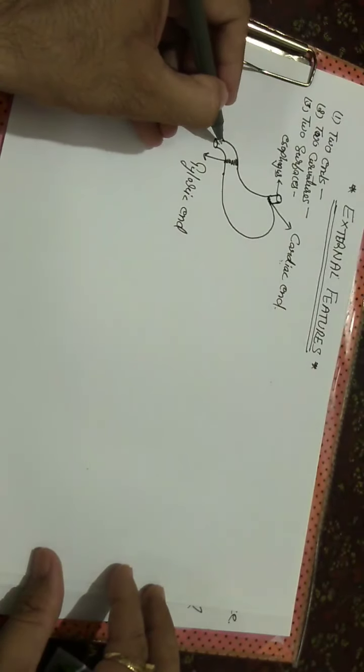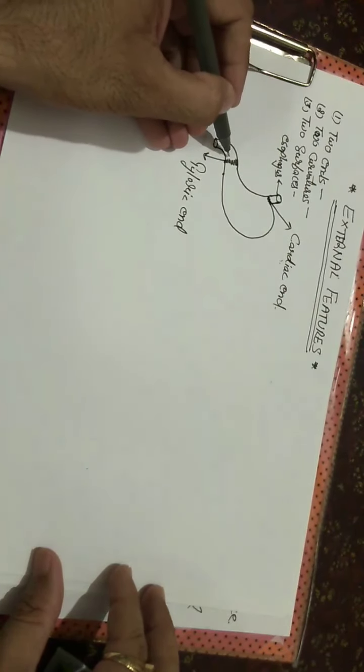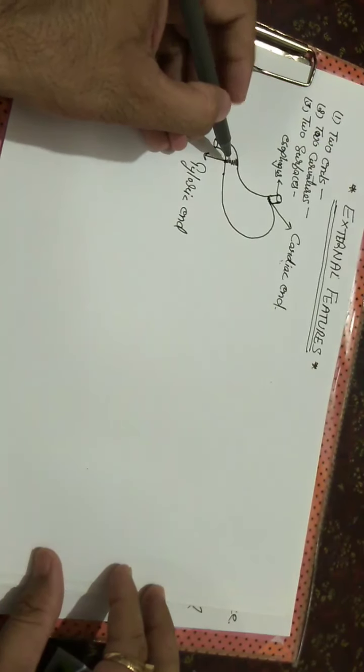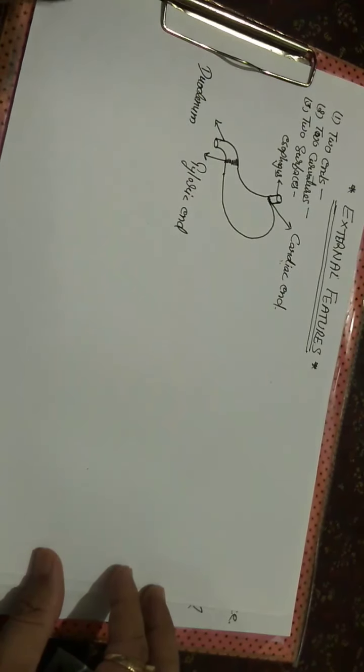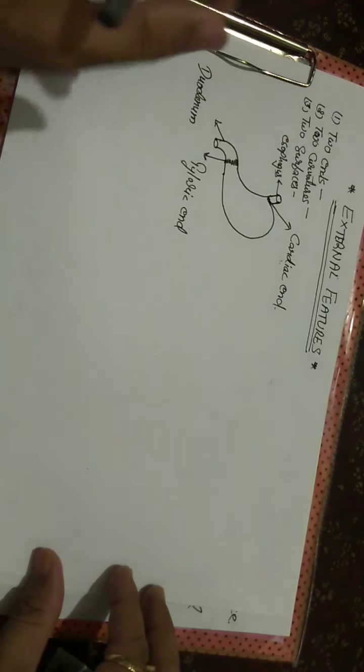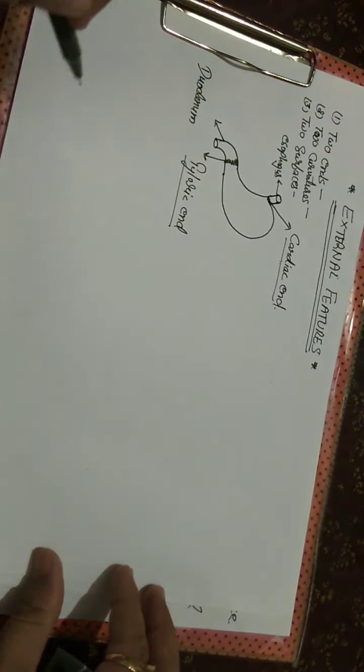This one is the duodenum, and this is the proximal part of the duodenum, which joins with the pyloric end of the stomach. So the stomach has two ends: the cardiac end and the pyloric end.